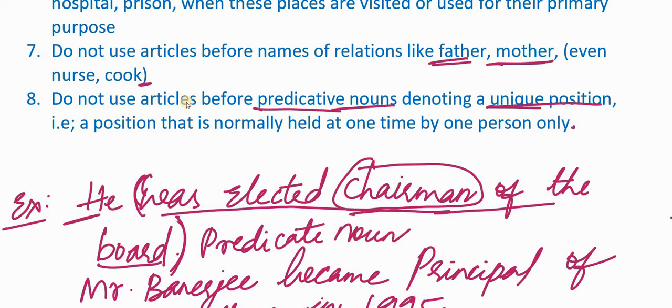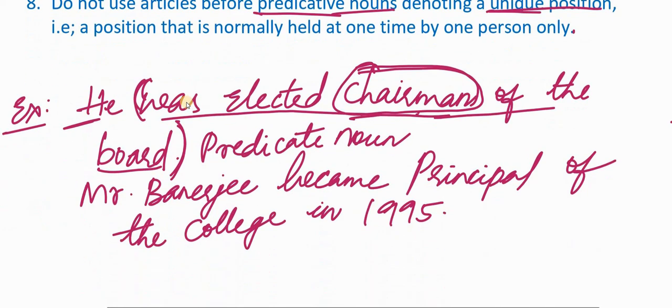And it is a unique position, which means it is a position that is normally held at one time by one person only. There cannot be 10 chairmans. Hence we don't use an article before these predicative nouns. He was elected chairman of the board. We don't say he was elected a chairman or the chairman.